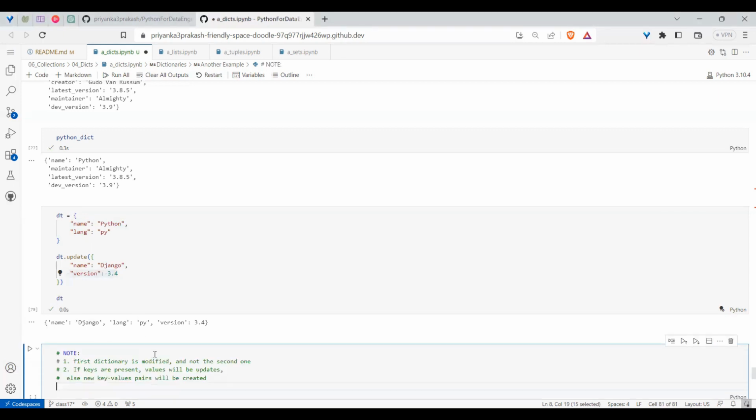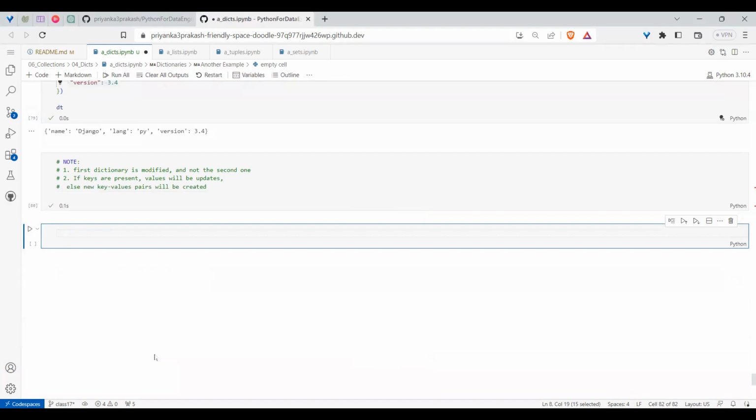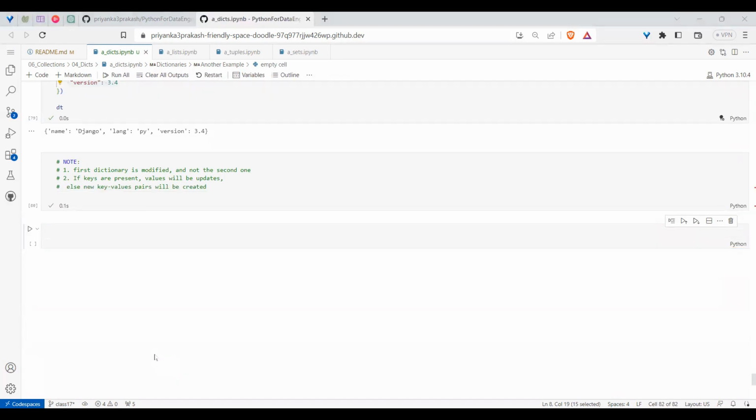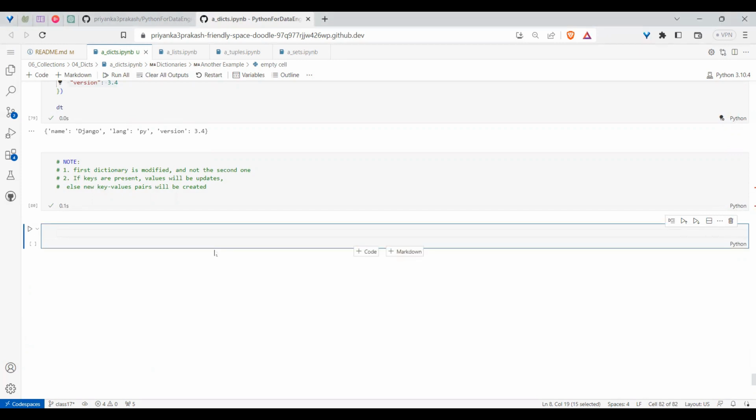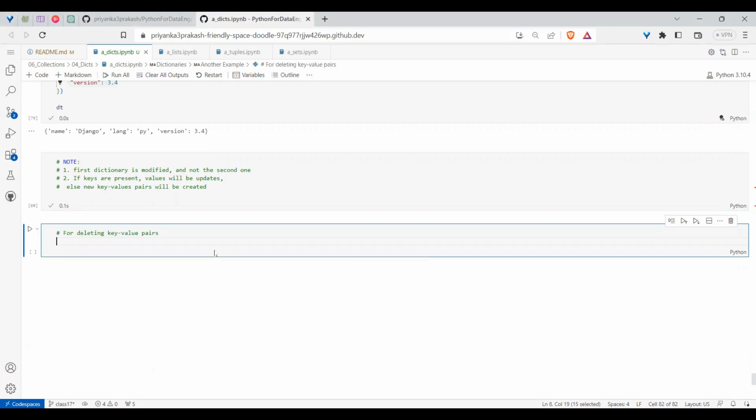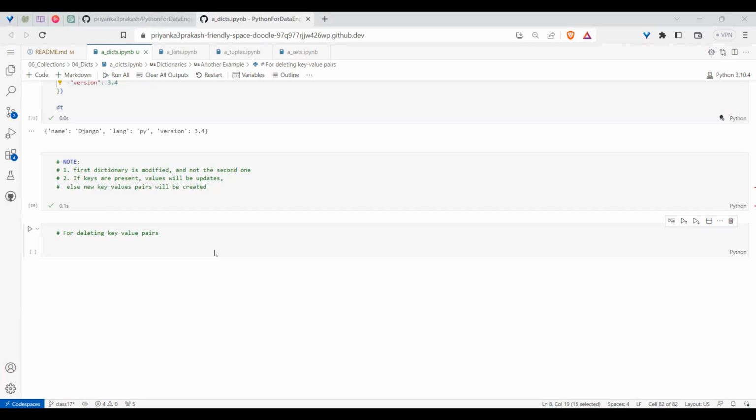Whenever you have multiple values to update, you can use the update operation. Till now, fine. We have gone through the process of adding the values. It can be adding a single value or multiple values, all these things we have seen. Then how about deleting the values? If you want to delete the values, we need to go for the pop operation.